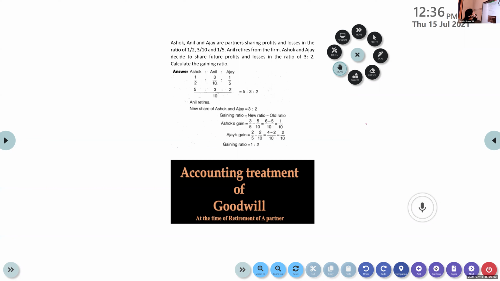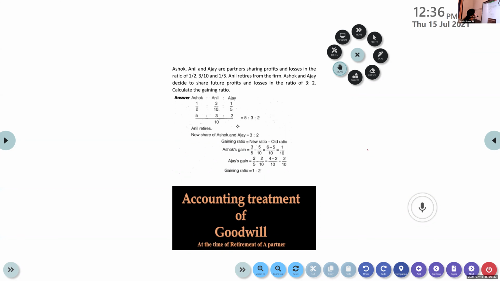Yeah, new ratio is given. So we can calculate gaining ratio by new ratio minus old ratio, right? Yeah. So that was my mistake reading the question. Okay, you're right. Anil retires from the firm. Ashok and Ajay decide to share future profits. You're right. Thank you, Karthik. Yes, that was the new ratio. I considered it as a gaining ratio. That's where the confusion came. I'm sorry. Thank you so much.